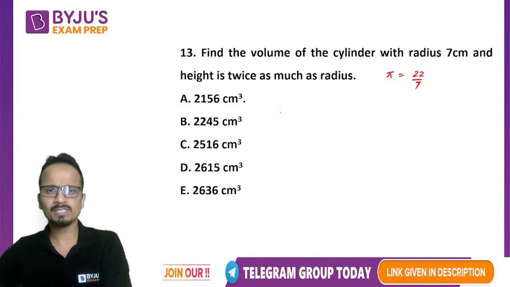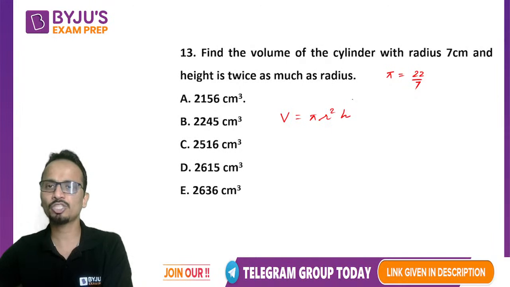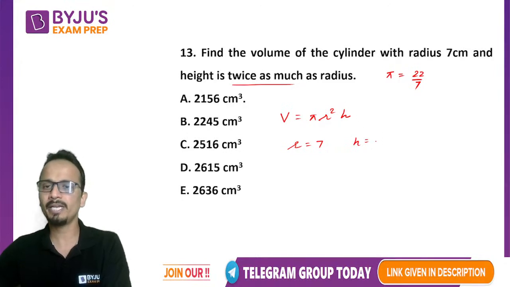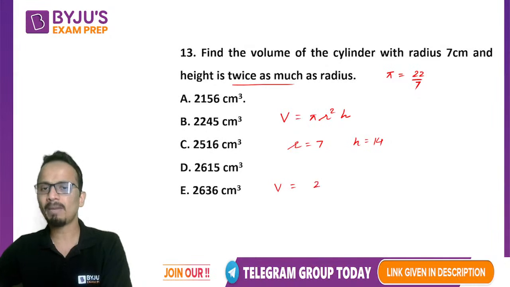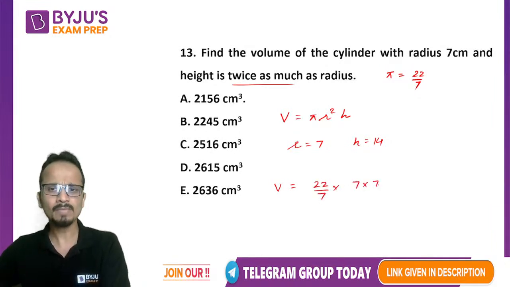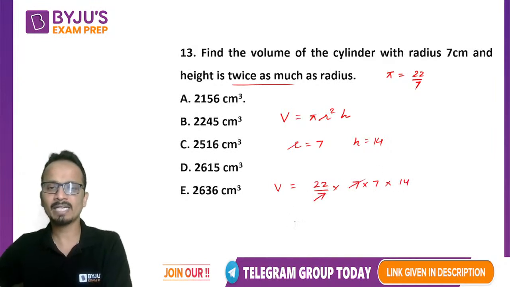So let's solve this. Volume of a cylinder is pi r square h. Now the radius is given as 7 and the height is given as twice the radius, so that is 14. So the volume will become pi, which is 22 upon 7, into r square, 7 into 7, into 14. So 7 and 7 will get cancelled.